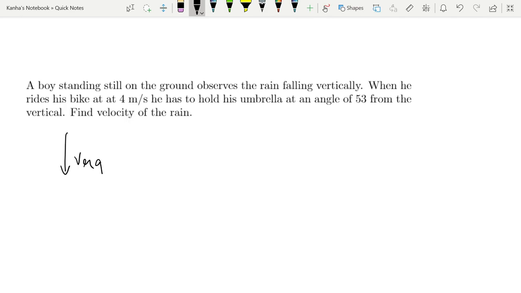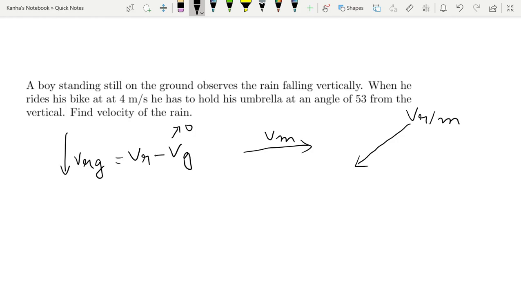So this is VRG, which is the velocity of rain with respect to ground. Velocity of ground is 0. Similarly, the velocity of man is in the right direction, which is 4 meters per second. Now, what he observes is the velocity of rain with respect to man. With respect to his motion, he observes that the rain is coming at an angle. So let's go back to vectors. This is a simple question.